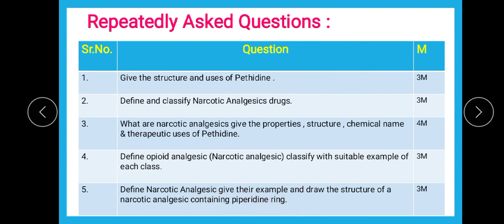Okay, so definition के साथ example देना है और pethidine का structure draw करना है. क्यों pethidine? Because as we discussed earlier also, the structural feature of pethidine is that it contains a piperidine ring, which belongs to the category of narcotic analgesics. So the piperidine ring containing narcotic analgesic is nothing but pethidine.